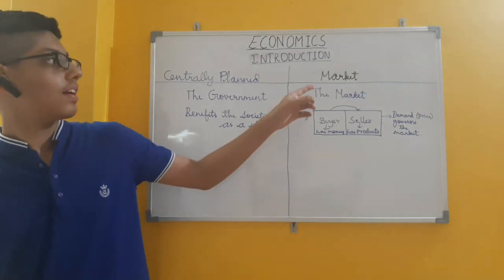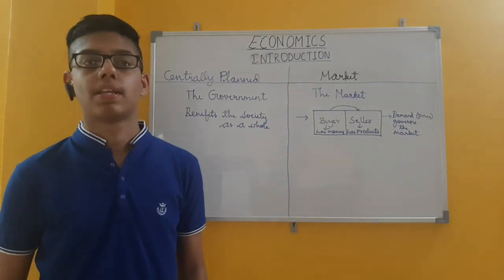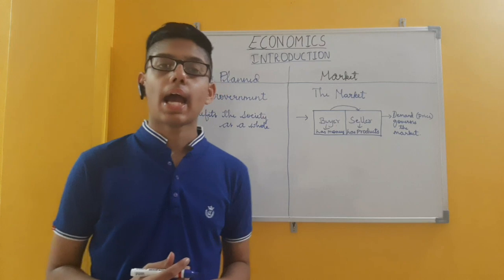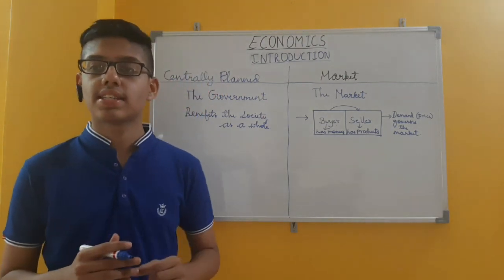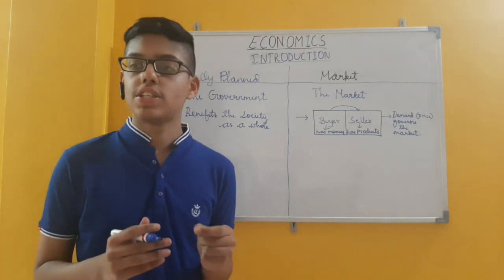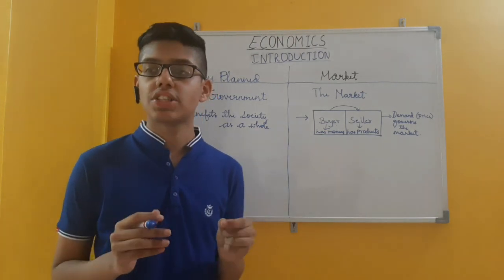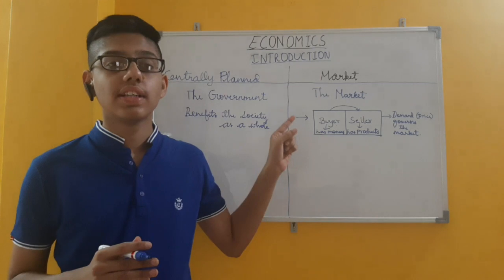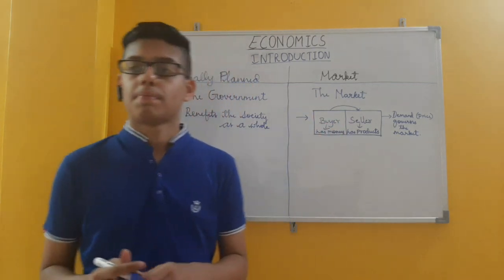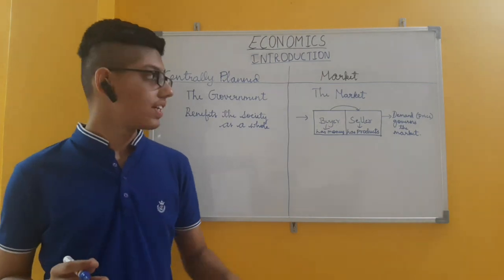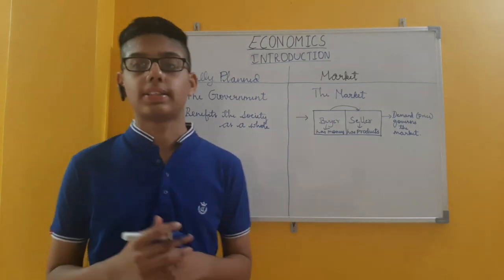Okay, now the market economy. It is also called the capitalist economy. A market, as studied in economics, is an institution which organizes the free interaction of individuals pursuing their respective economic activities. And all economic activities are organized through the market.